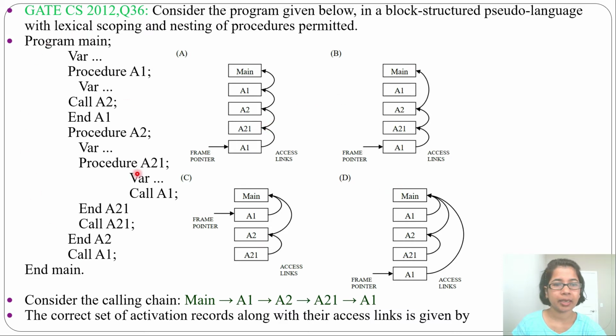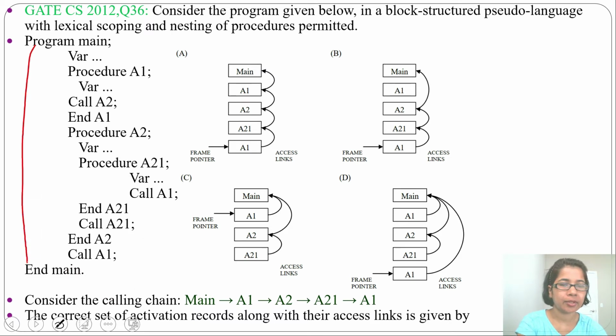Let me first analyze this pseudo language. Here main function is declared and here end main. Then procedure A1 declare and end A1. Procedure A2 declare and A2 end here. Then procedure A21 declare and it end here. So nesting depth of main function will be, let's say, 1. Then for A1 it will be 2. For A2 it will be 2, as procedure A2 is nested immediately within main. Then for procedure A21 nesting depth will be 3.